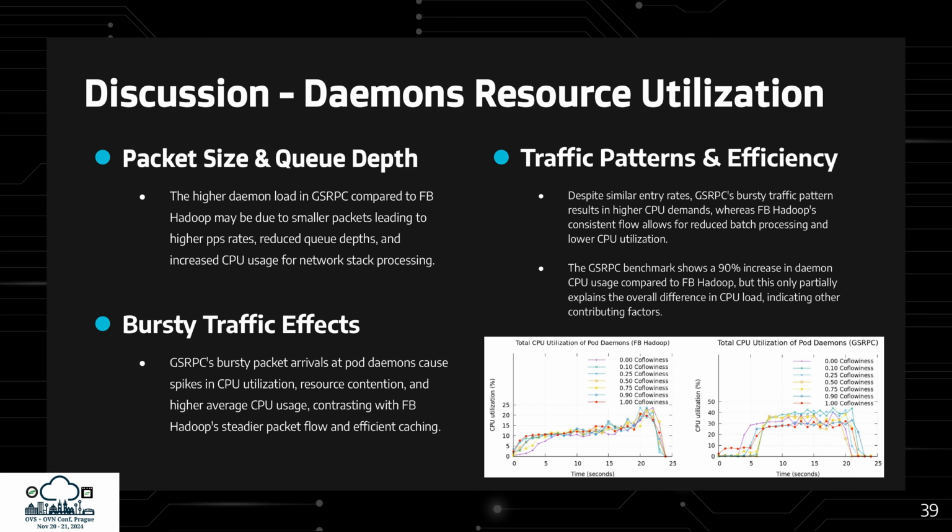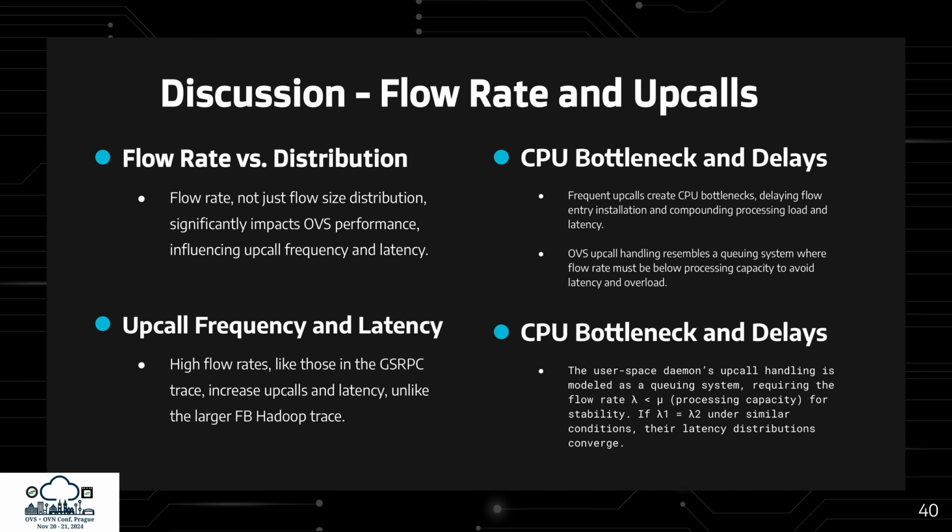Flow rate, defined as the number of new flows per second, plays a crucial role in OVS performance, directly affecting upcall frequency and latency. High flow rates, like in the Google trace, lead to more upcalls and higher latency, unlike the slower Facebook trace. Frequent upcalls cause CPU bottlenecks, delaying flow entry installation and increasing processing load and latency. OVS upcall handling operates like a queuing system, where the flow rate must stay below the processing capacity to avoid overload. If flow rates are equal under similar conditions, latency distributions converge.